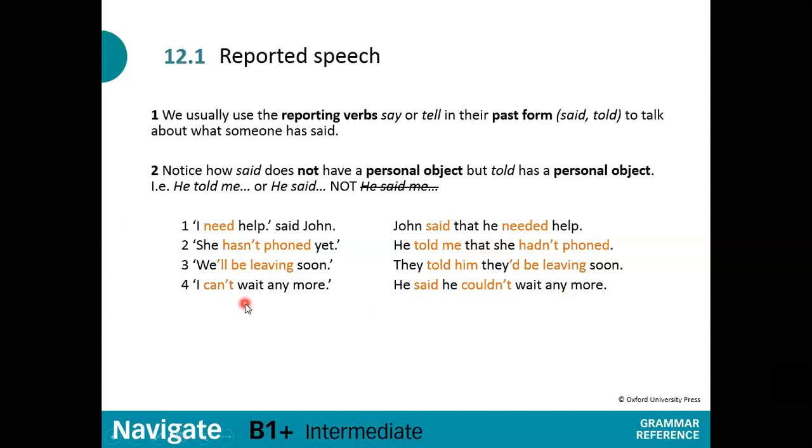Next example. "I can't wait anymore." Here, can't, so this is a modal verb. He said he couldn't wait anymore. So here you can see said and no object after said, then the subject he, then couldn't. Couldn't is the past form of can't. I hope this is understandable.